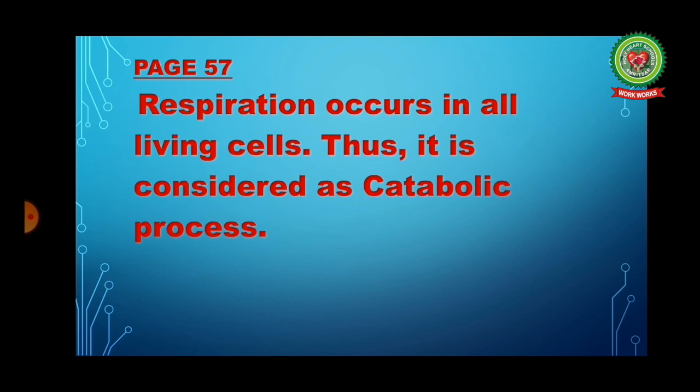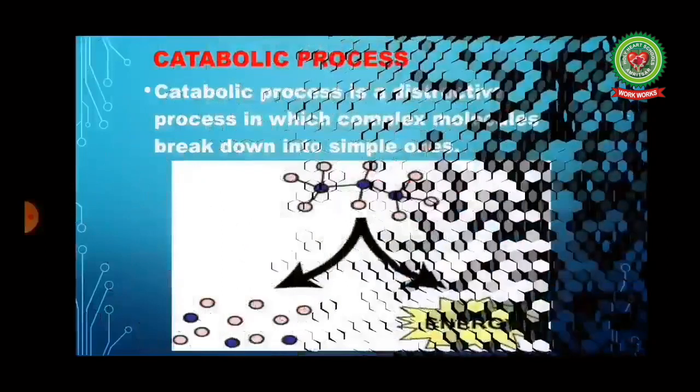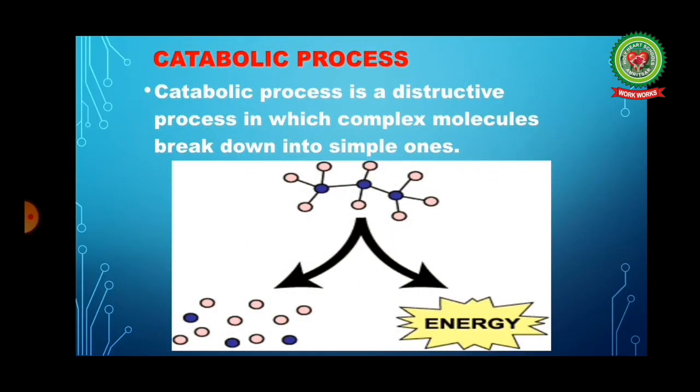In our body, many metabolic processes occur, and metabolic processes can be constructive or destructive. So, a catabolic process is a destructive process. Always remember, C for catabolic, C for cut. A catabolic process is a destructive process in which complex molecules break down into simple ones.